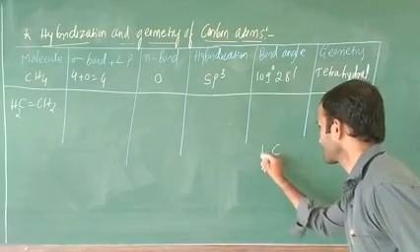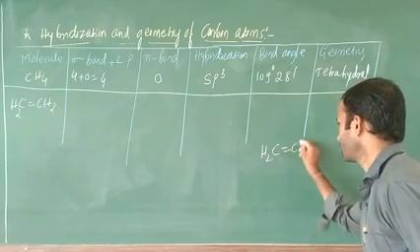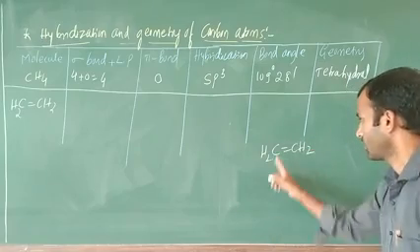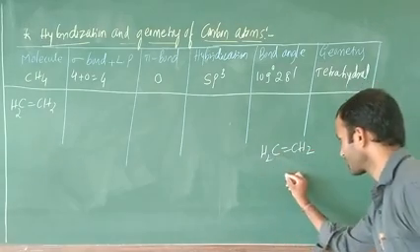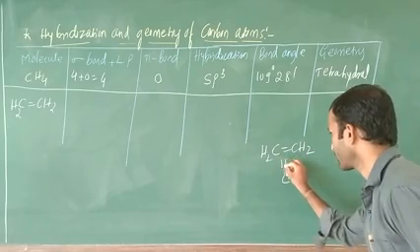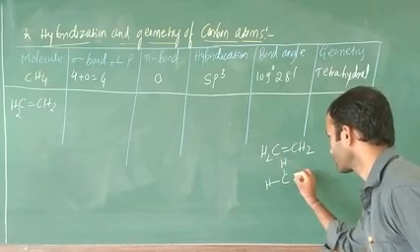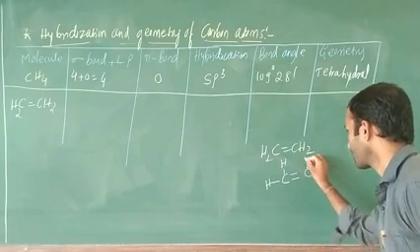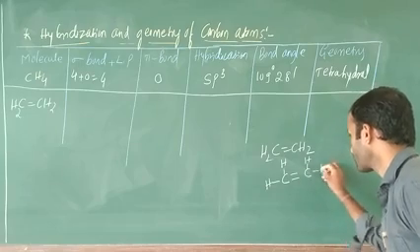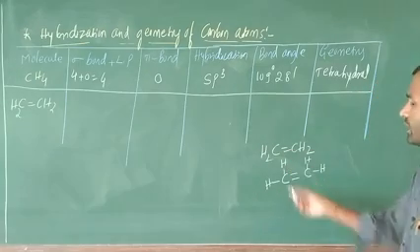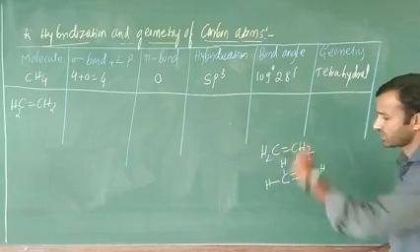Just see, CH2 is there, double bond CH2. Okay. Write the structure of this one. This carbon contains how many hydrogens? One hydrogen. This is two hydrogen, double bond. This carbon contains how many hydrogens? One hydrogen. This is what? Two hydrogen. You have to take any one of the hybridization of carbon.